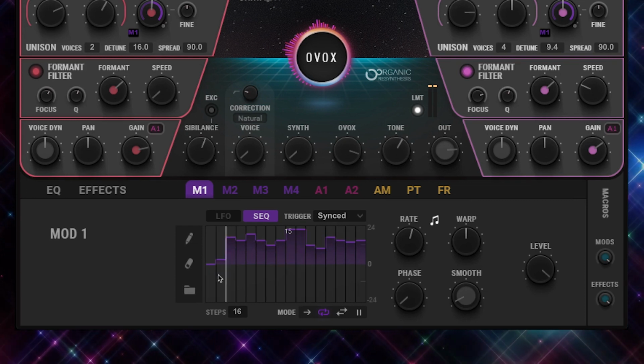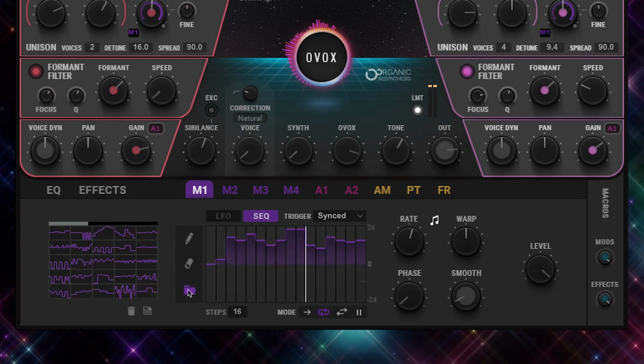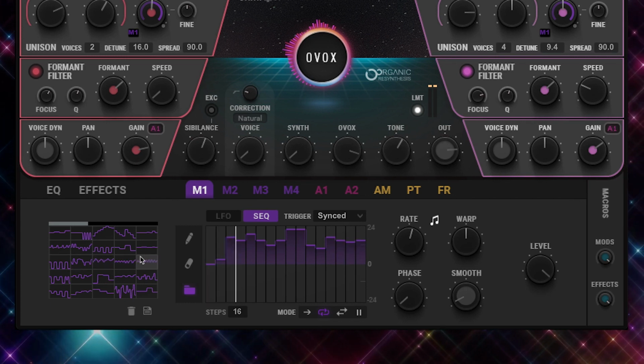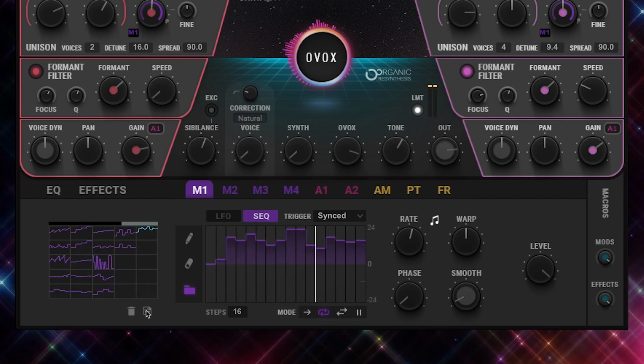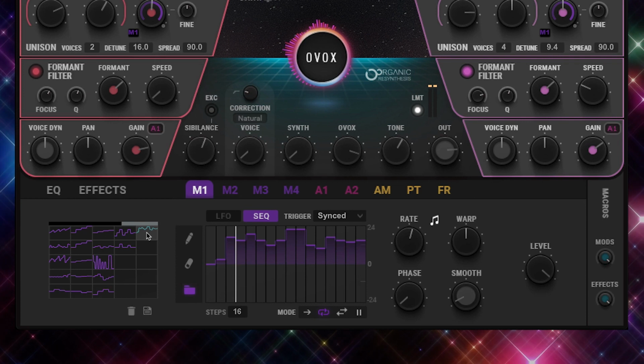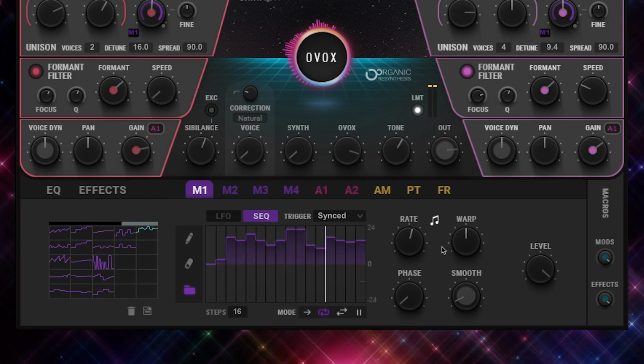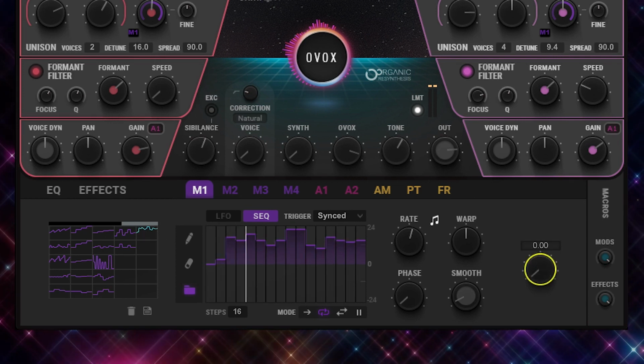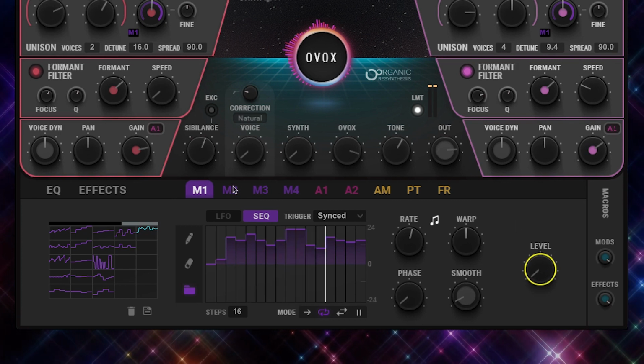So to do that, click on this folder icon right here. That's gonna open up the list of patterns. And then what you wanna do is click on this save icon right here. And that's gonna save it into this list with the others. Now, since we're gonna work with mod 2 right now, I'm just going to turn the level down all the way on mod 1 just to isolate mod 2.